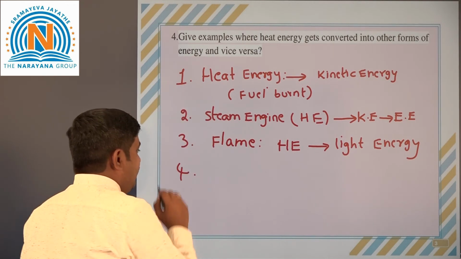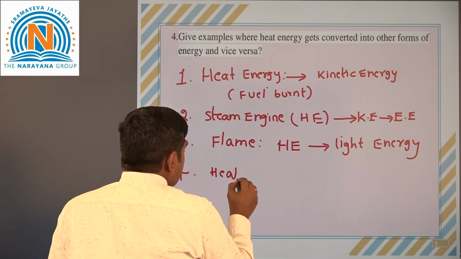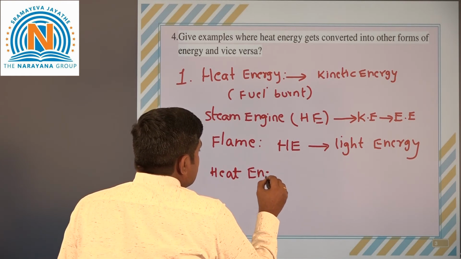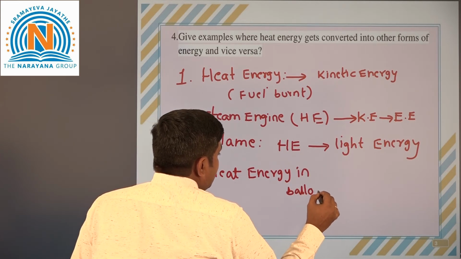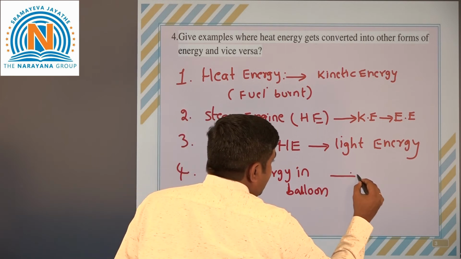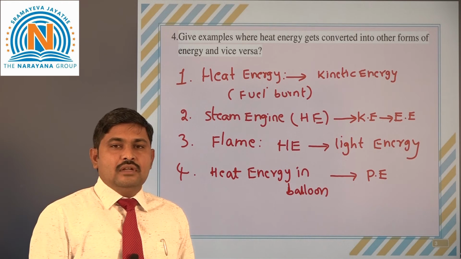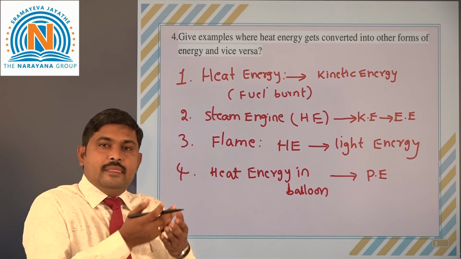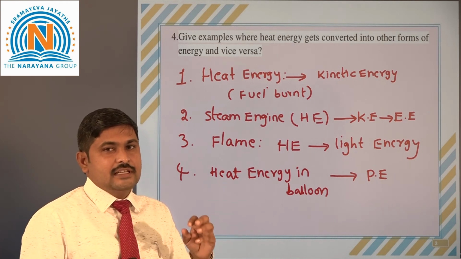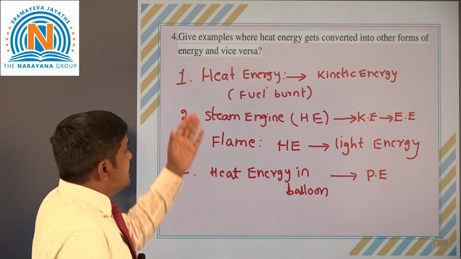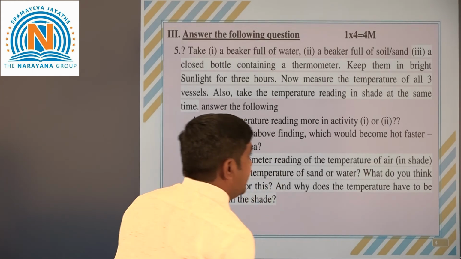And another one we can see, the heat energy in a balloon converts into potential energy. Why? Because when hot air is filled in the balloon, it starts to rise. The rise in potential energy is caused by the heat energy in the balloon. So these are the different conversions from heat energy to other forms of energy.